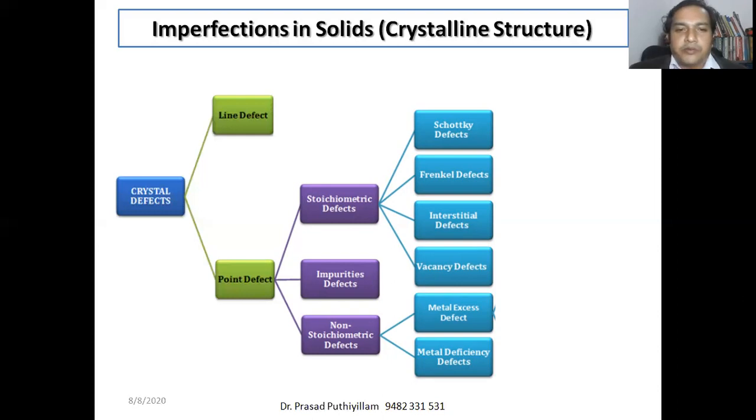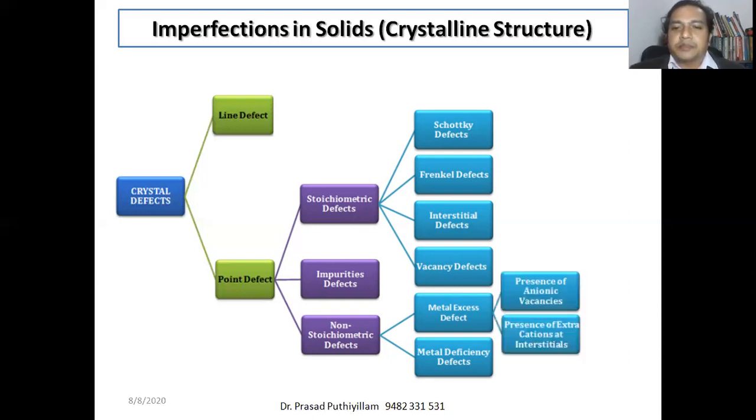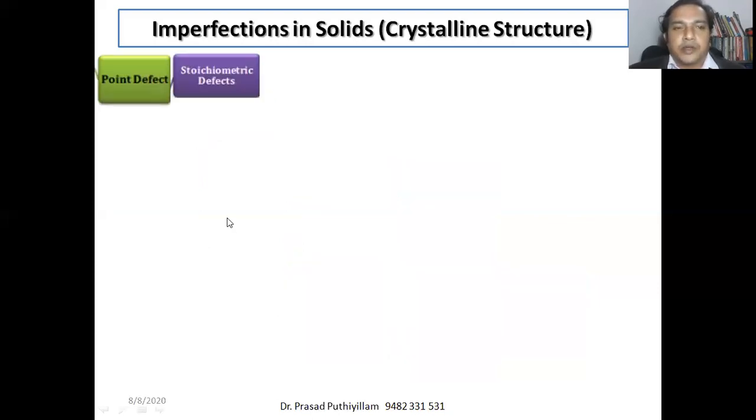Impurity defects are not further classified as such. Non-stoichiometric defects are classified into two: metal excess defect and metal deficiency defect. The metal excess defects are of two types, with anionic vacancies or presence of extra cations at interstitials. So we'll see all these examples one by one. They are very simple to understand, not so complicated.